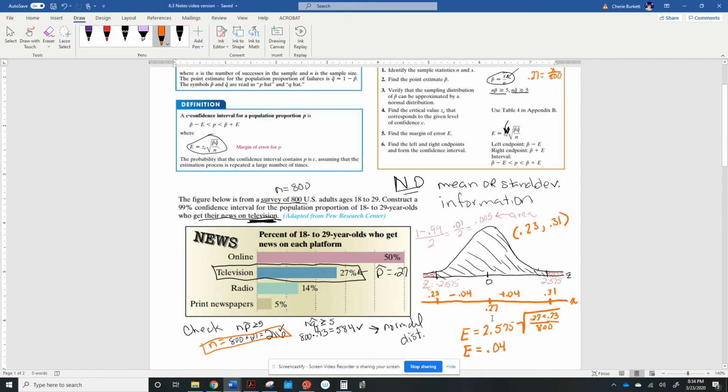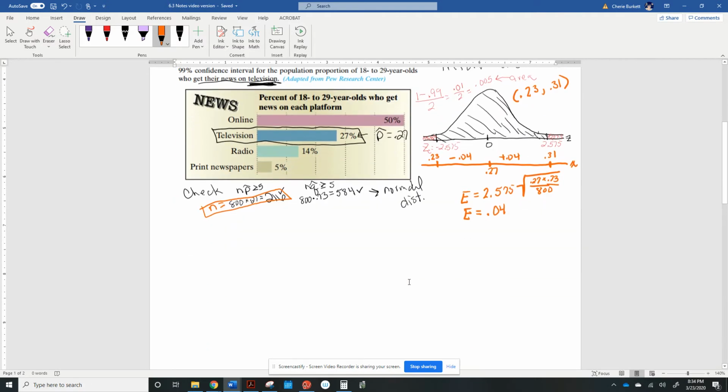And then if you have the upper limit and the lower limit, you subtract the 0.27 from it to get the margin of error. So 0.31 minus 0.27 would give you the 0.04, or you could say 0.27 minus 0.23 to get the 0.04. So that's how you can do it using StatCrunch.